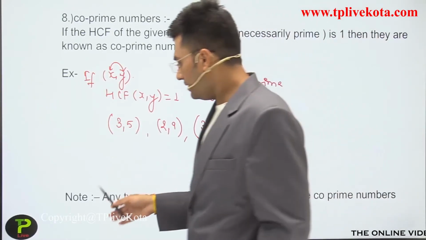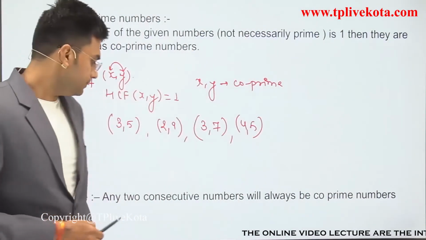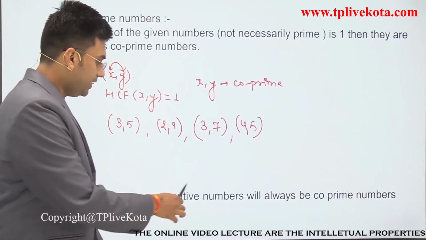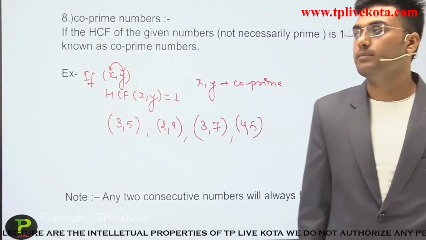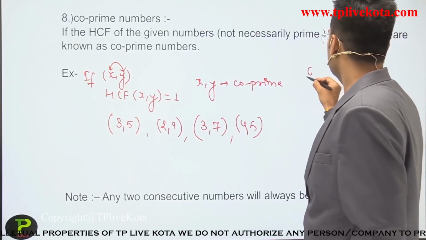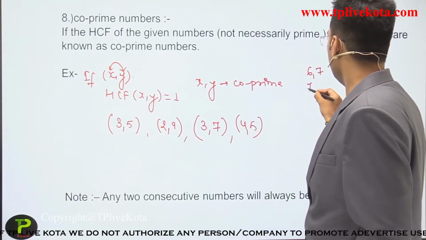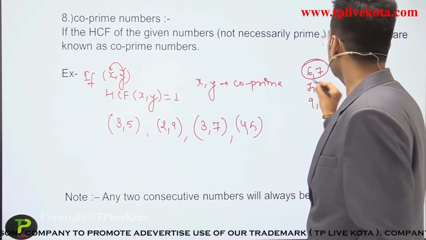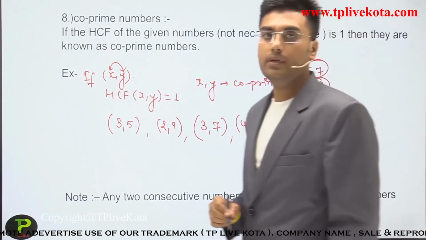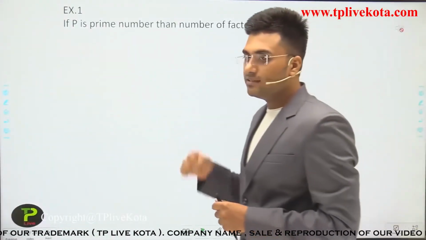One point should be noted here: two consecutive numbers are always co-prime. For example, 6 and 7, 7 and 8, 9 and 10 are examples of co-prime numbers. Next slide is for questions.